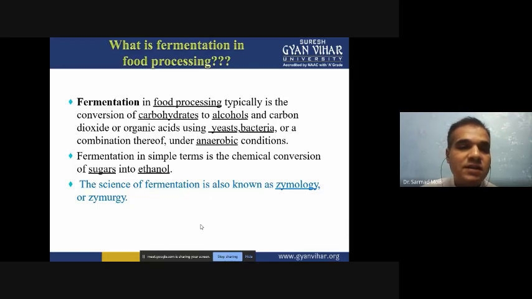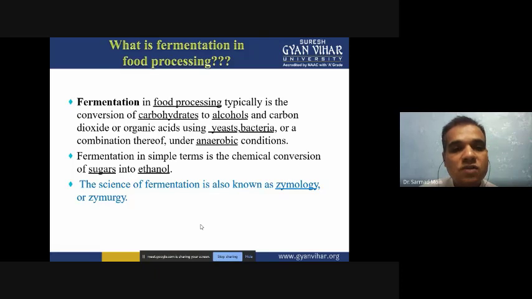See, the food grain which has carbohydrate is converted into alcohol, and more carbon dioxide they will produce, and then we will prepare the bread. So that reaction is under the aerobic condition. So both aerobic and anaerobic types of condition we are utilizing for food processing.